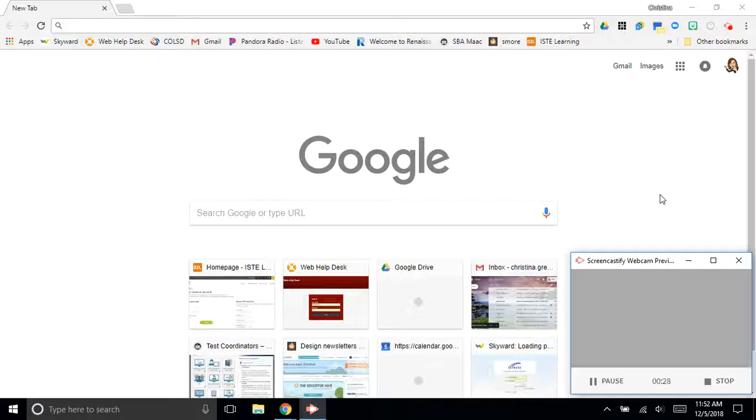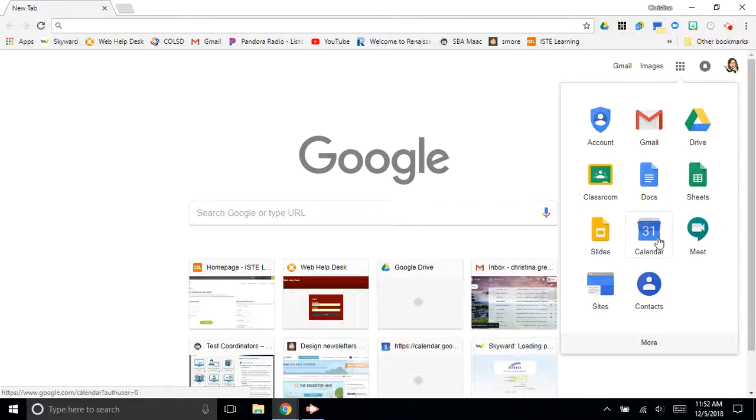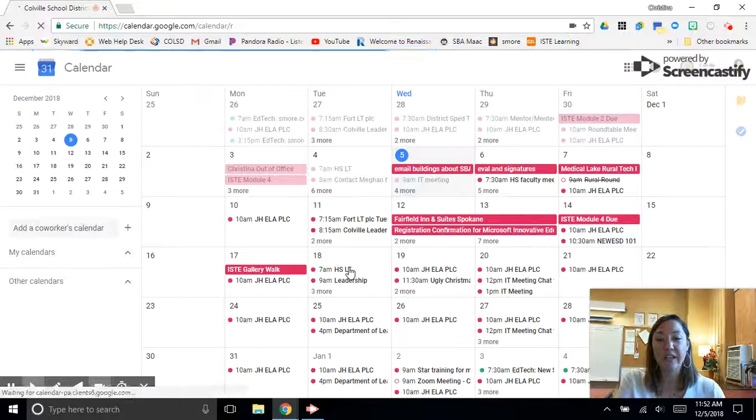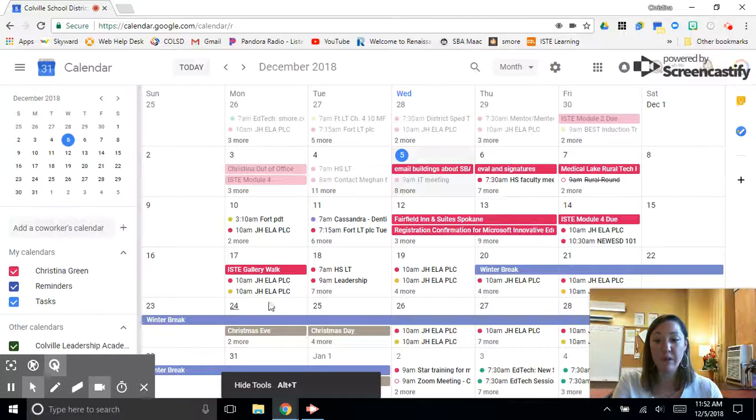account. Once you do that, you can find the gray waffle right here, and click on it and find Calendar. If Calendar is not an app that pops up, it's usually underneath the more apps down here. So I'm going to click on my calendar, and once you get into your calendar, you'll notice that I have quite a few different events going on that I need to be aware of because I am following a lot